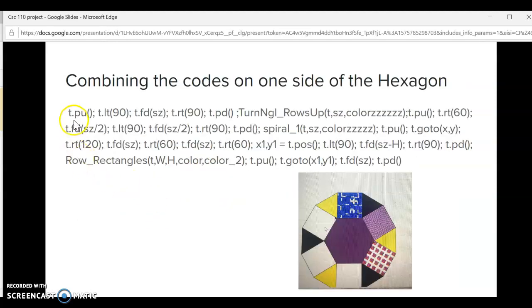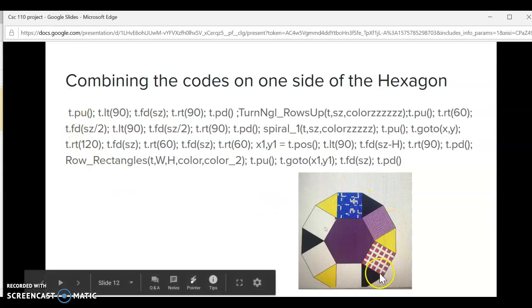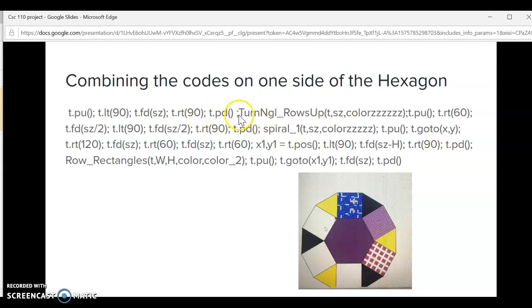And for this one, to put in every single shape inside of my hexagon, I do pen up, left 90, forward size, right 90, pen down. And so this one basically draws the first one, and then this draws the second one, and this draws the third one basically.